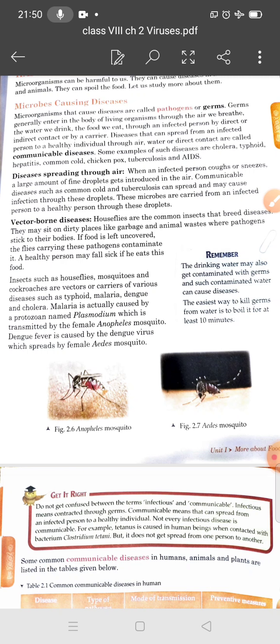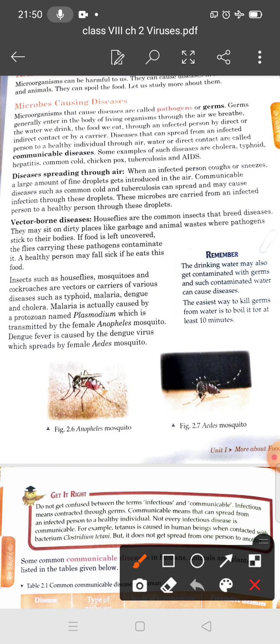Now students, we will discuss diseases spread by vectors. Vector-borne diseases. Pathogens can also be spread from an infected person to a healthy person through insects. You can take the example of the mosquito and housefly, which are called vectors or carriers of a disease.